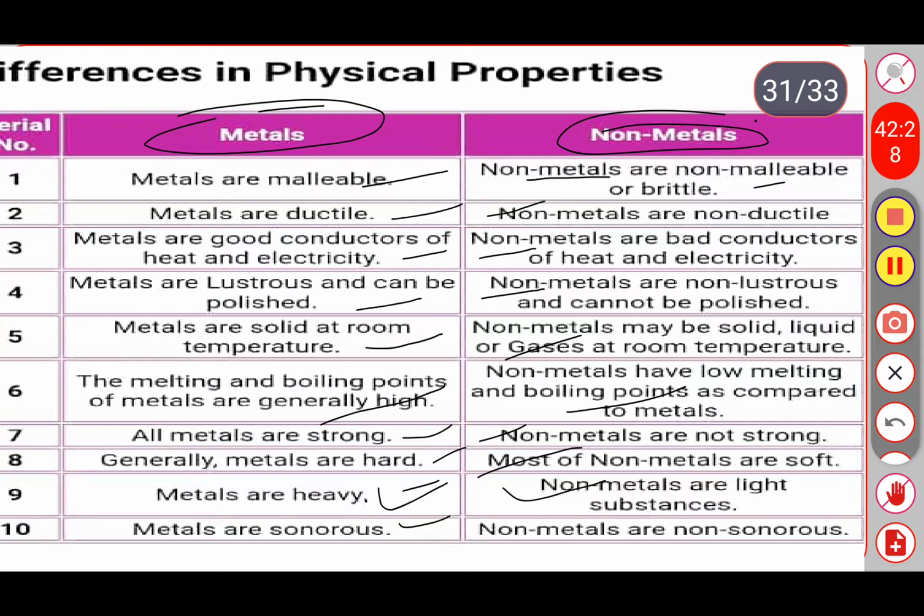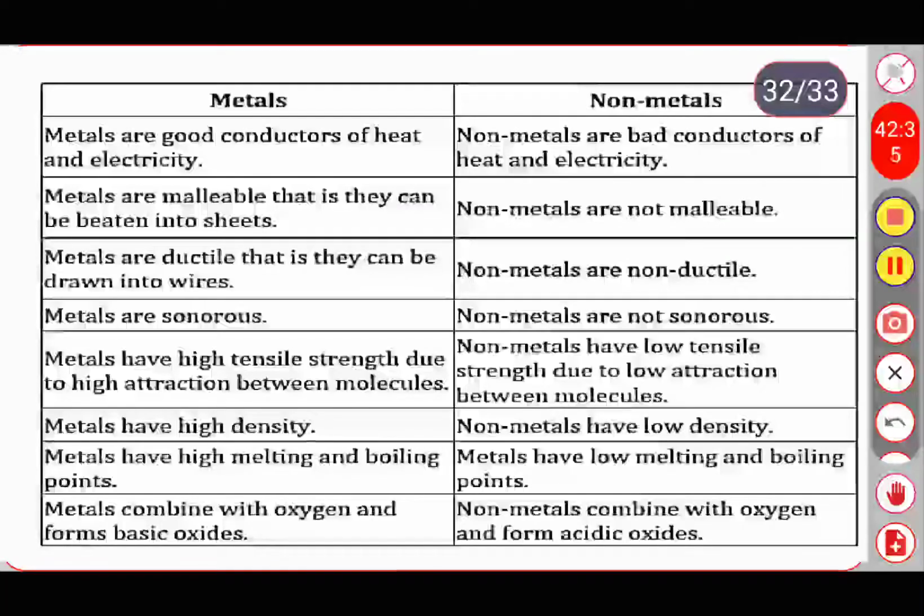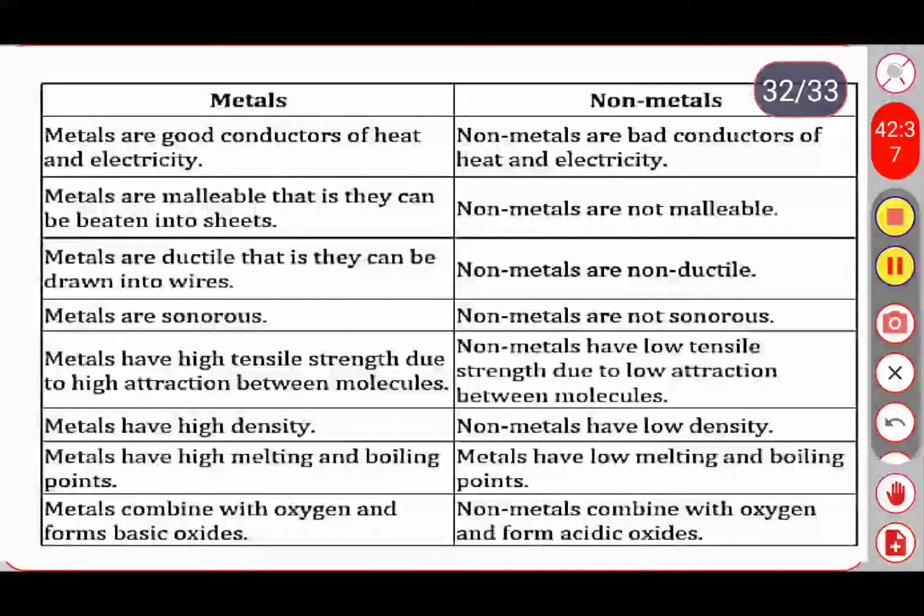of their physical properties. We have some more differences here. Metals are good conductors of heat and electricity. Non-metals are bad conductors of heat and electricity. Metals are malleable, that is, they can be beaten into sheets. Non-metals are non-malleable. Metals are ductile, that is, they can be drawn into wires.